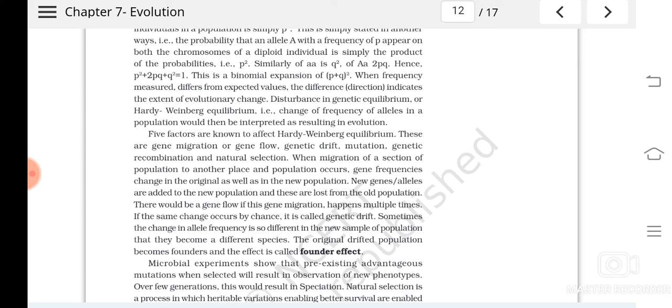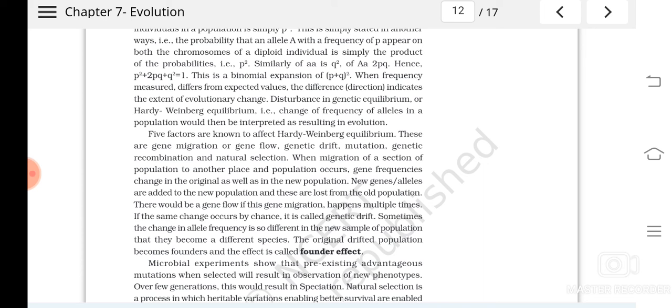Understood? So in which direction can it evolve? It can be stabilizing, it can be disruptive, or it can be directional. So anyway, evolution will take place. So disturbance in genetic equilibrium or Hardy-Weinberg equilibrium indicates that the population is evolving or has changed. Understood? So this much is clear.